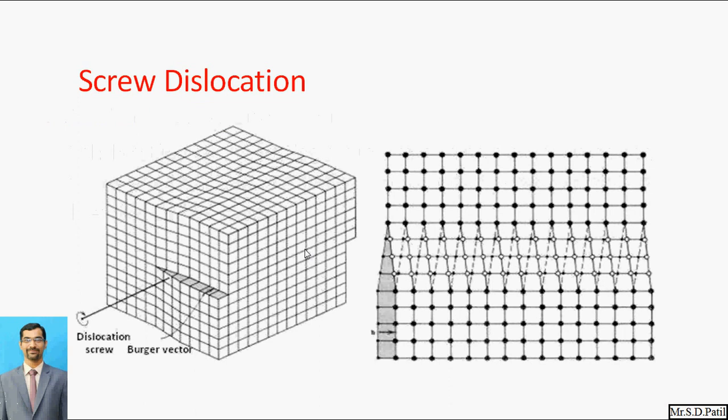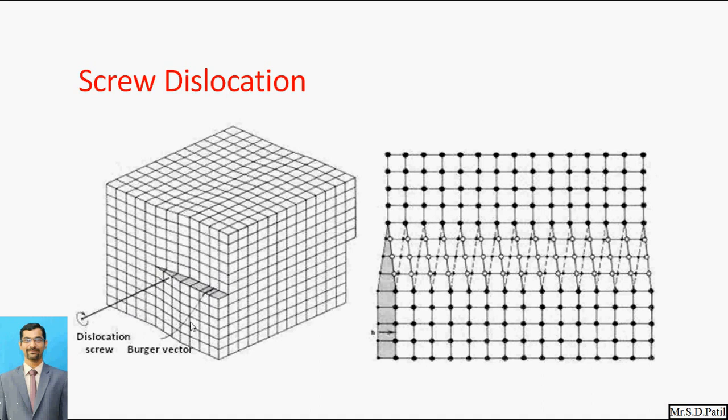So this figure gives you an idea about the screw dislocation. Here we can see how the screw dislocation occurs. Suppose this is the normal rectangle initially, but when some force is applied, at this particular location, this surface slips, and this dislocation is called a screw dislocation.